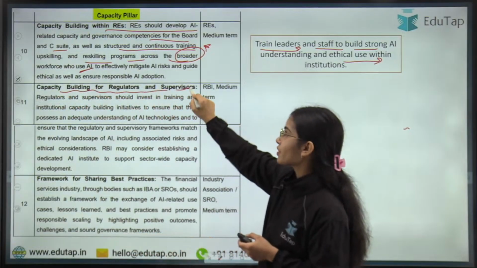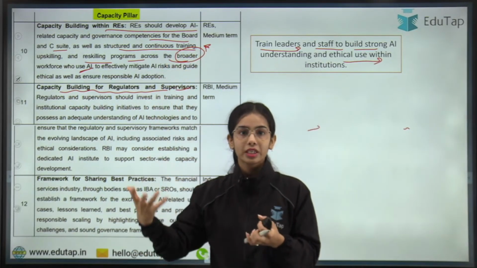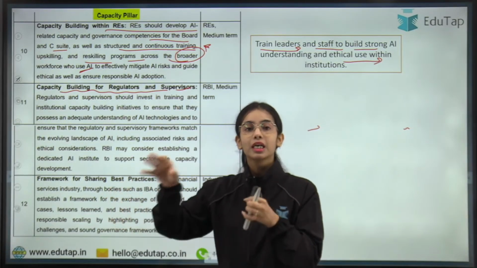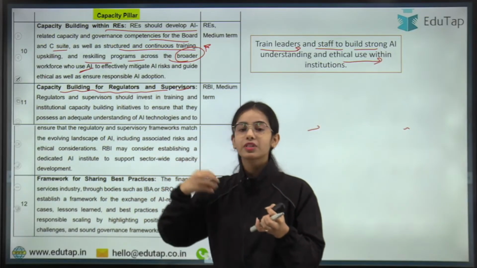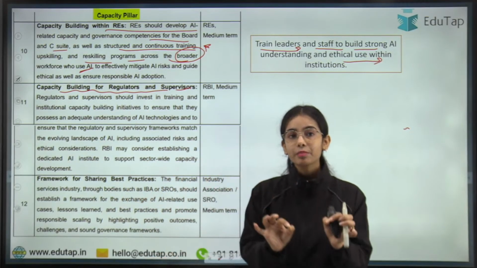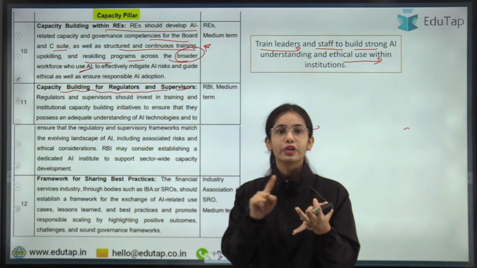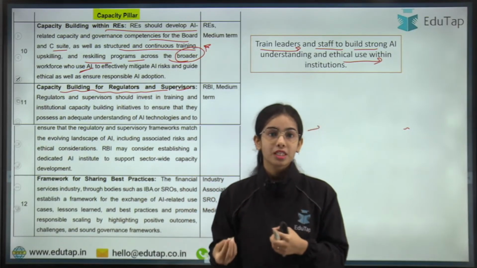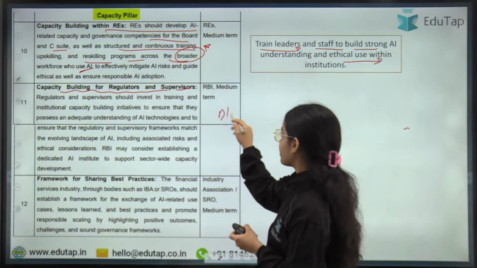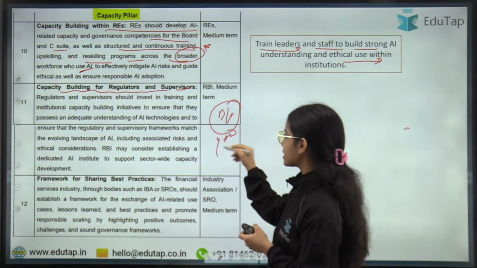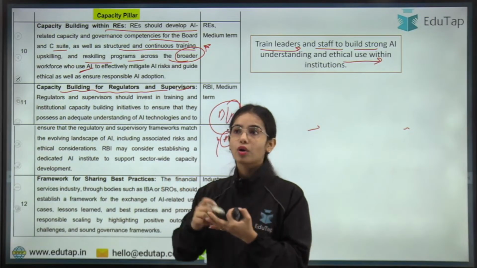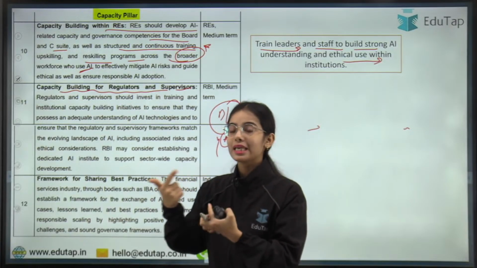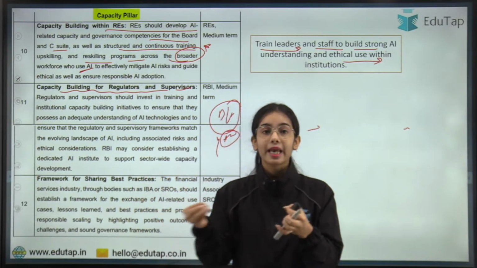Capacity building for regulators and supervisors. So capacity building should happen within the regulated entities. Training, reskilling, upskilling should happen so that the AI models can be used efficiently within the regulated entity, within the banks, within the NBFCs that are using the AI. But at the same time, the regulators and the supervisors, the Reserve Bank of India, IRDAI, PFRDA, the regulators and supervisors in our country, they should also do the capacity building. Because if the banks, the NBFCs, or let's say the financial companies like the pension funds or the insurance companies start using AI, the regulators should know how this AI will work or how this AI can affect the country.